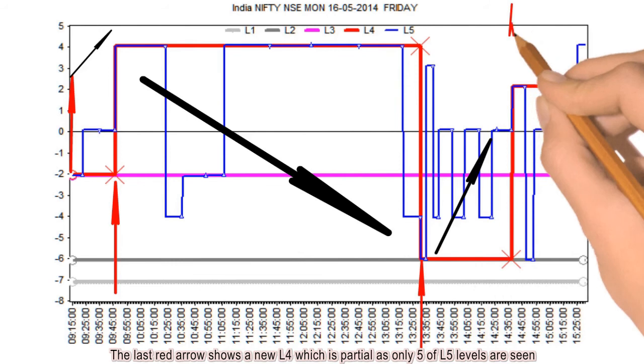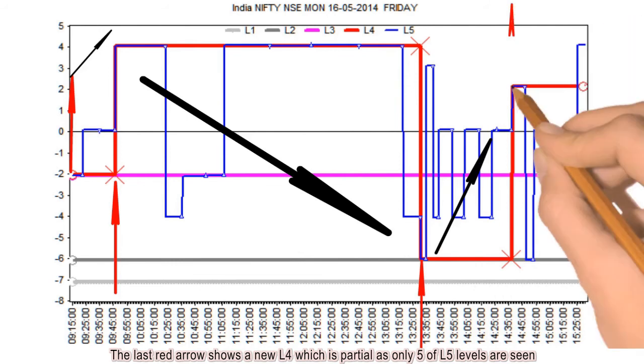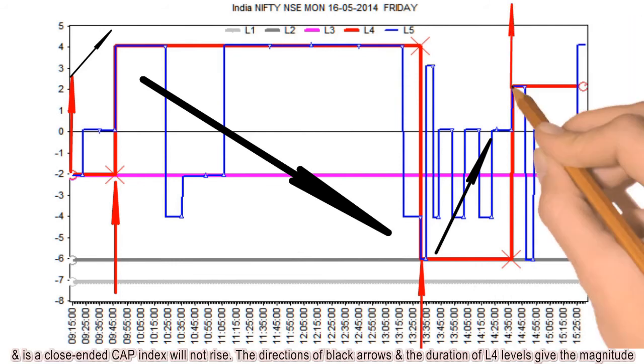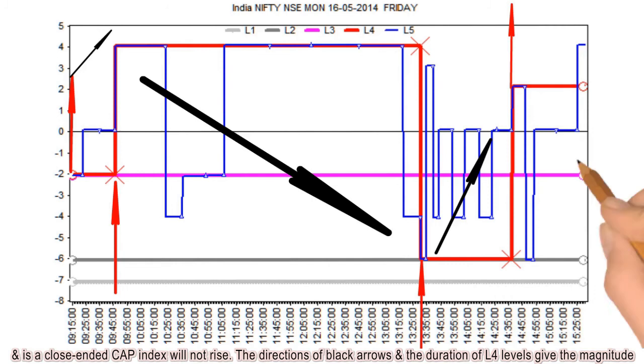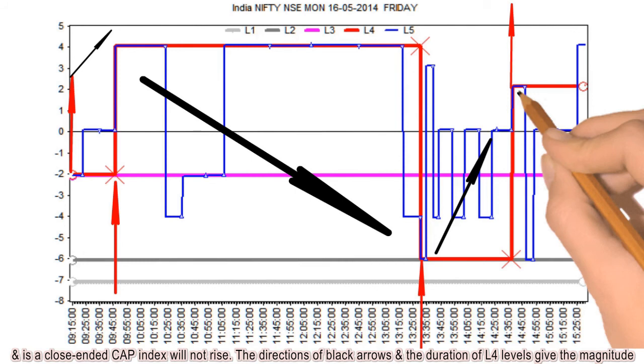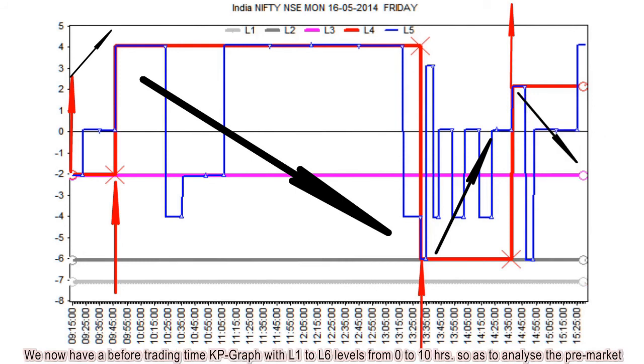The last red arrow shows a new L4 which is partial as only 5 of L5 levels are seen and is a close-ended cap, hence index is not likely to rise. The directions of black arrows and the duration of L4 levels give the magnitude.